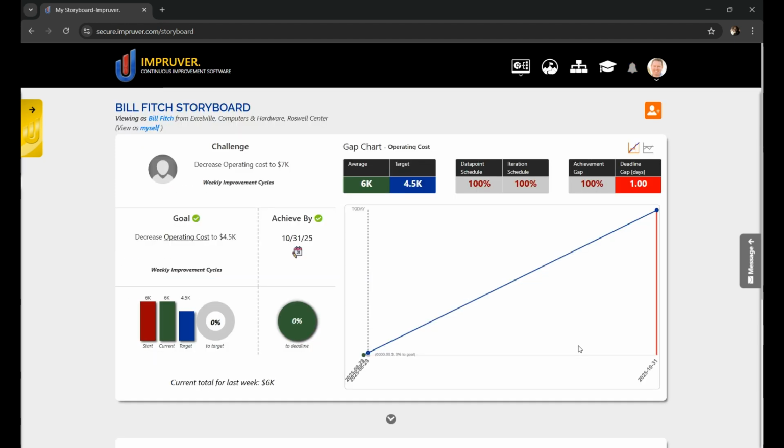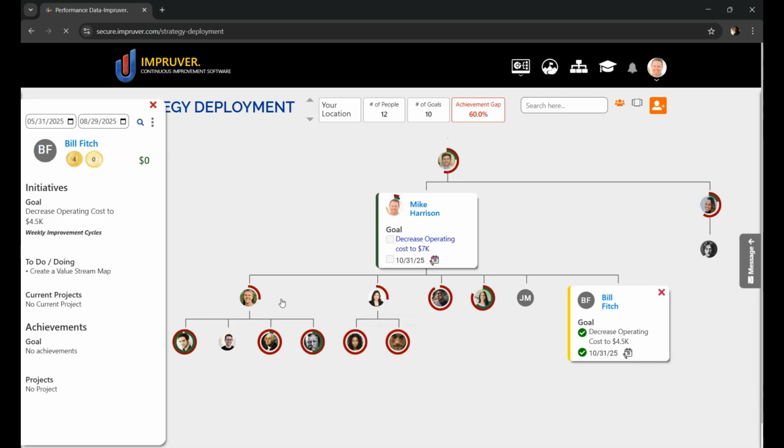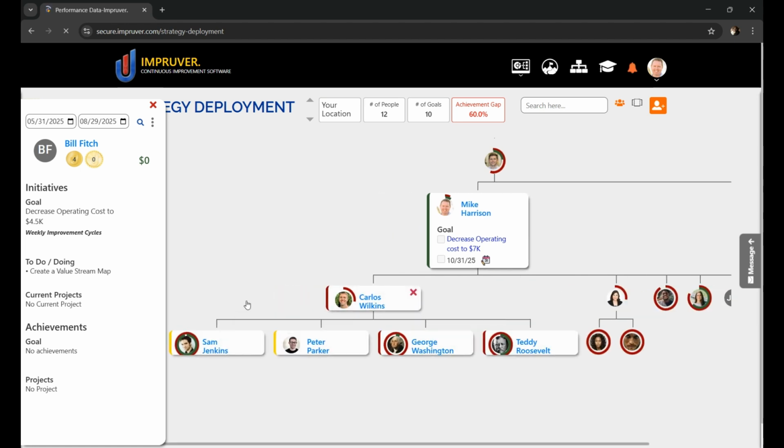This process usually takes at most about 5 minutes, but when people get really comfortable with it, they can do it in about a minute. All right, this is a great process to use on a regular cadence. Again, weekly is a good practice, but if it needs to be monthly or even daily, you can flex based on business needs. But next, let's take a look at the tools that are in place for performance management. I'm going to go back to the strategy board here, but this time I want to look at Carlos.